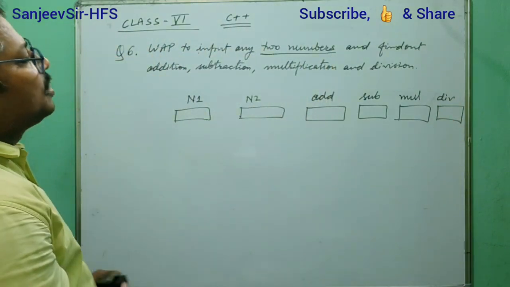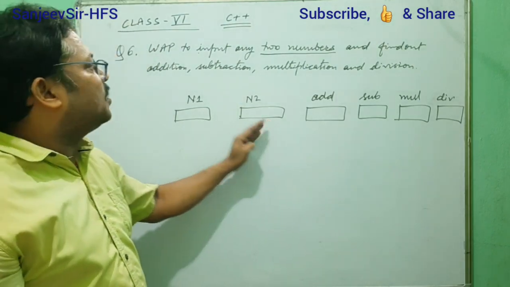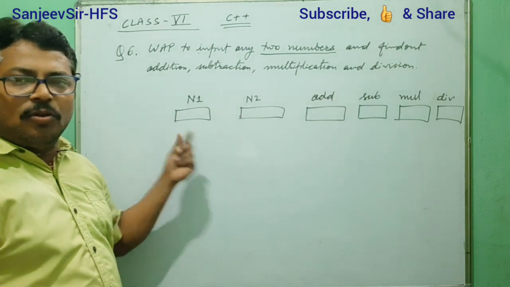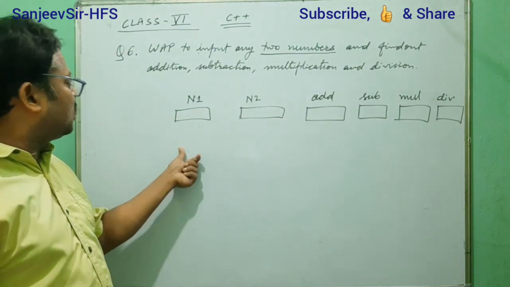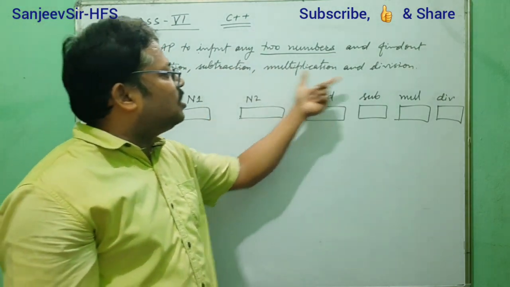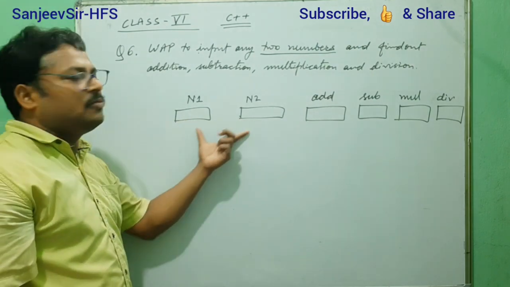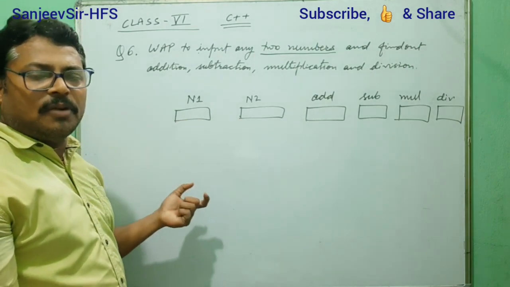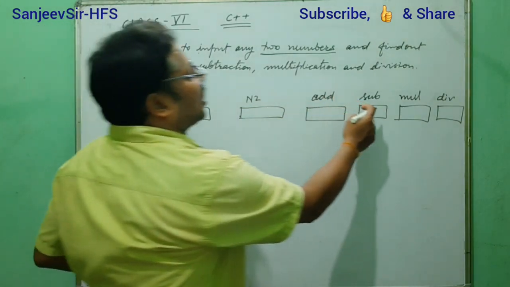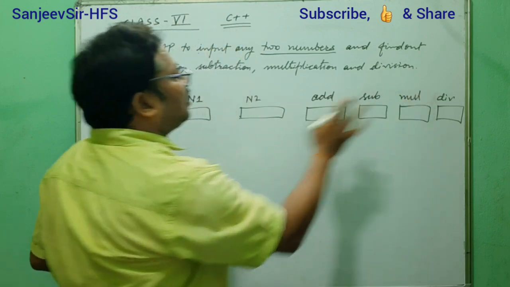Now you tell me one thing. This is clear that we need to input two numbers, and two variables to hold the values. Addition, subtraction, multiplication, division: all these results we need to store in variables, because we will compute n1 plus n2, but where will we keep it and use it? We will keep it in add. For subtraction, SUB, and for multiplication, MUL, we will use those.